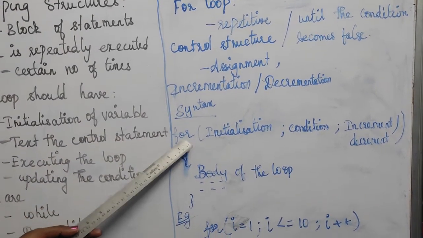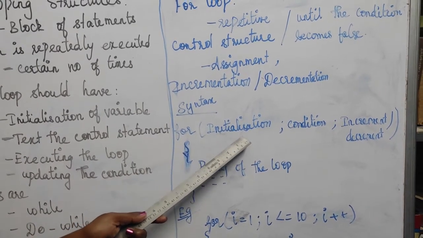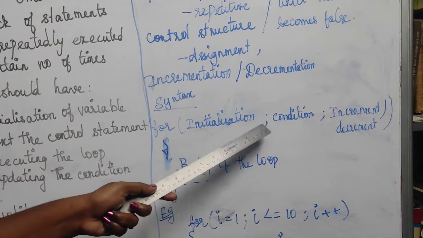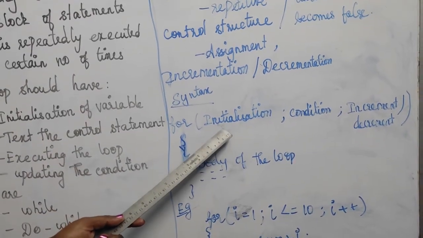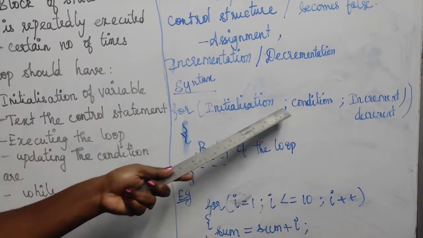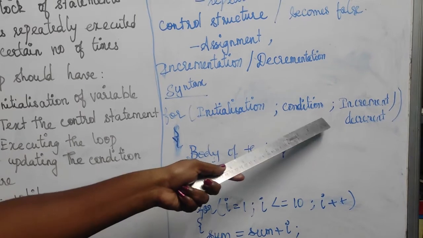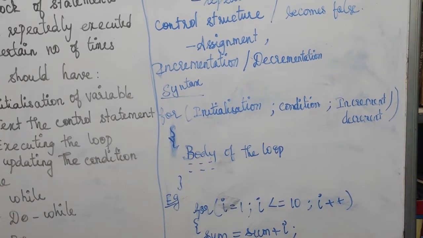The for loop starts with the keyword for, and then it has three parts separated by semicolons. The first one is initialization, that is, we initialize our variable. The second one is the condition, so we give our condition, and the last one is increment or decrement.